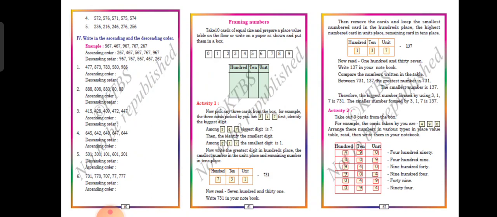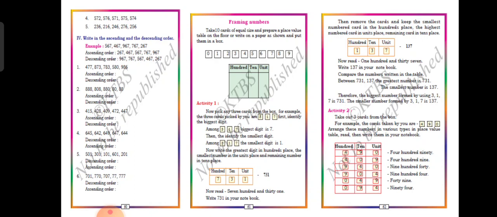Okay, next we are going to see framing numbers. So you can write the same place values. What you should do: they have given 3 numbers. In the 3 numbers you are going to find out how you can exchange the digits and identify the biggest number and the smallest number. Is that clear, children? So you can frame it. You can read and rearrange and make which one you can make as the highest number and which one as the smallest number.